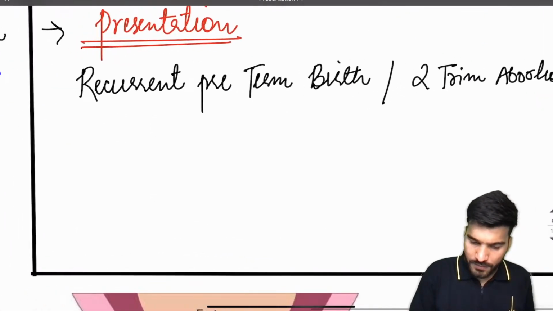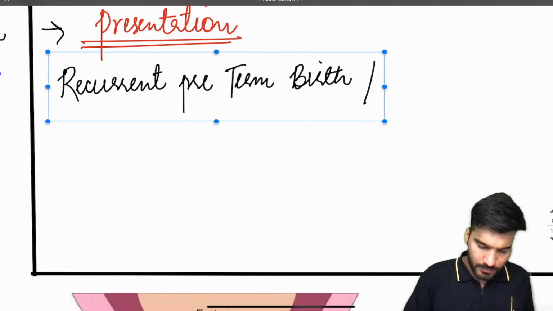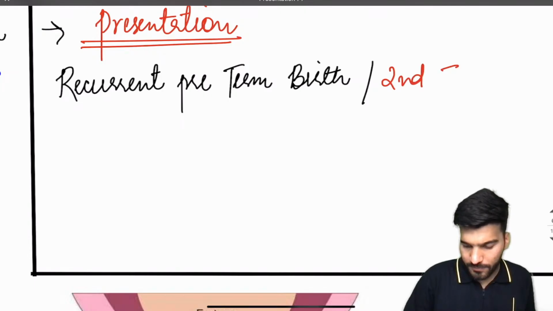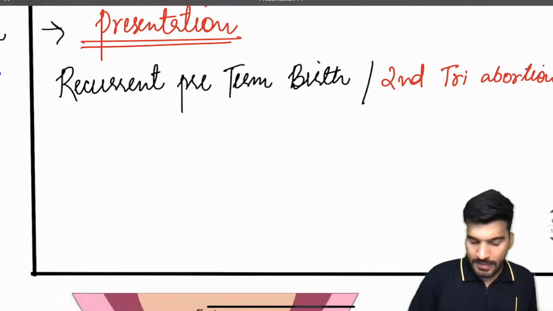The patient will give a history of preterm birth and second trimester abortion. First thing.